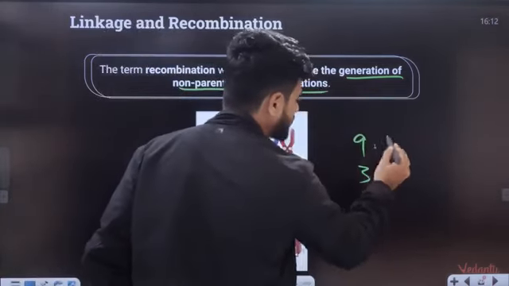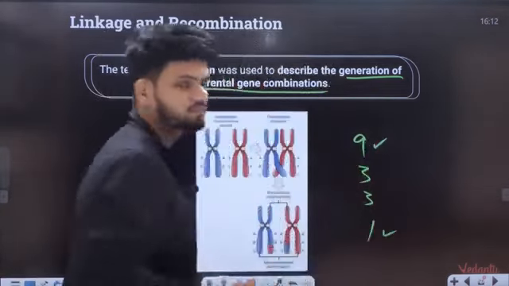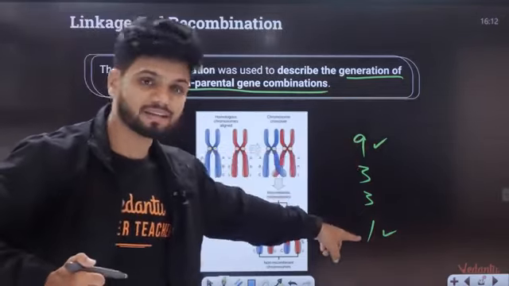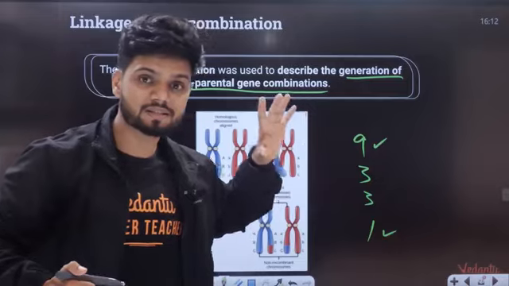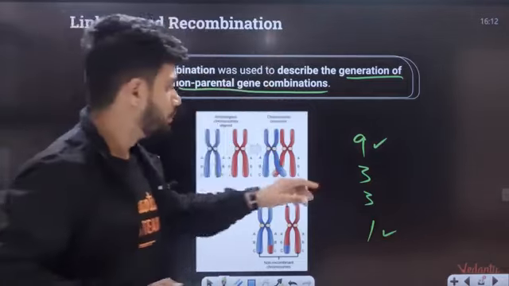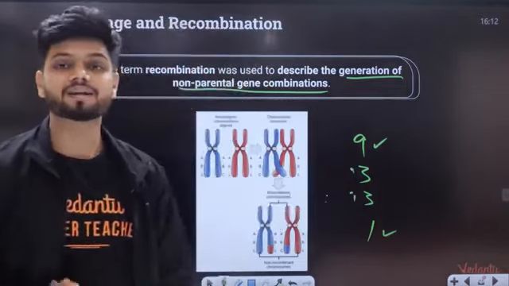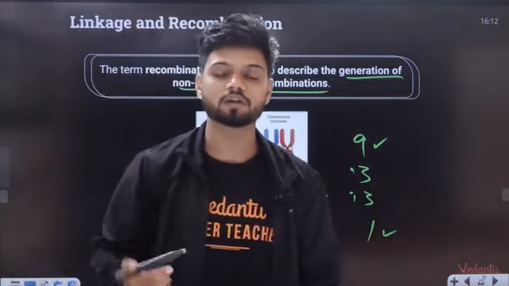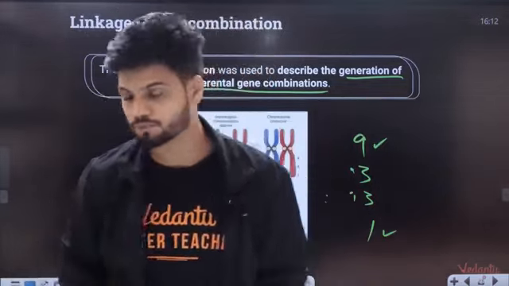9:3:3:1, this 9 and this 1, both of them were parental. Round and yellow, wrinkled and green, both are just like your parents. But these two are recombinant types. And recombination only happens when the two genes are very far from each other. Okay?